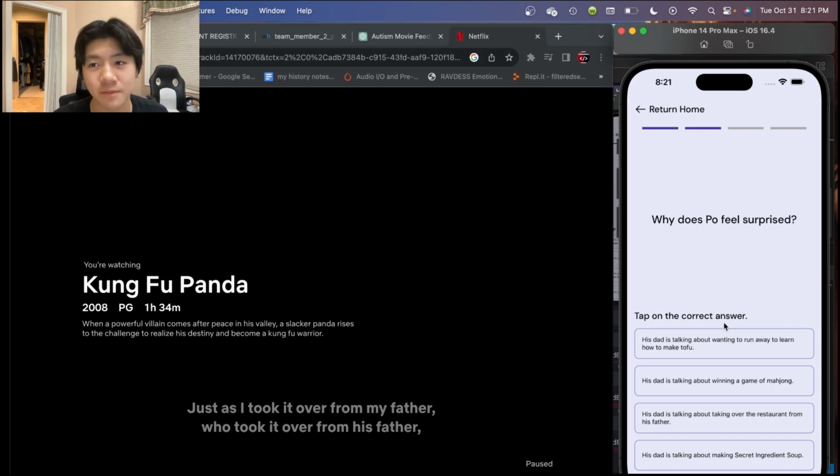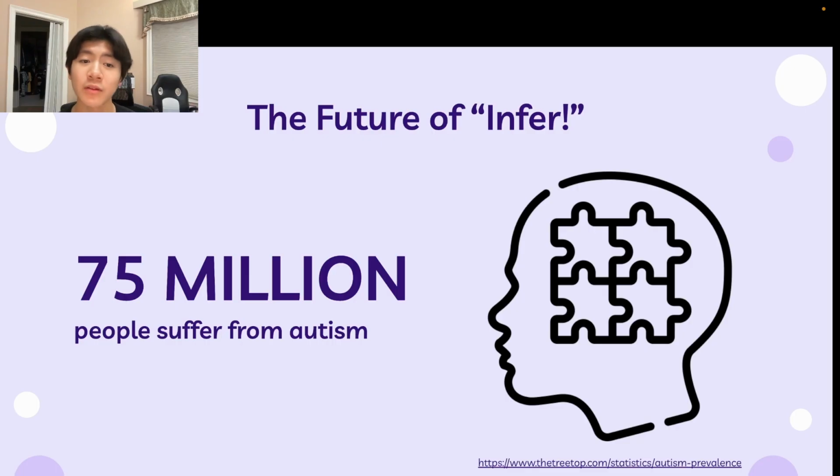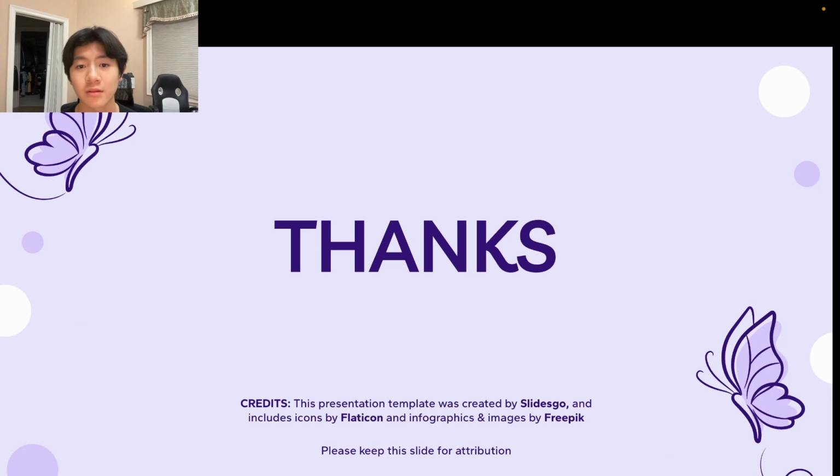Also, we did run it on an iOS simulator, but you can of course run it on a physical device. It's just that it was more convenient for us to run it digitally. Around the world, there are around 75 million people who suffer from autism, and we believe that this app can benefit all of them. Right now, we're working to finalize our app as well as ultimately publish it to the App Store. Thank you for listening.